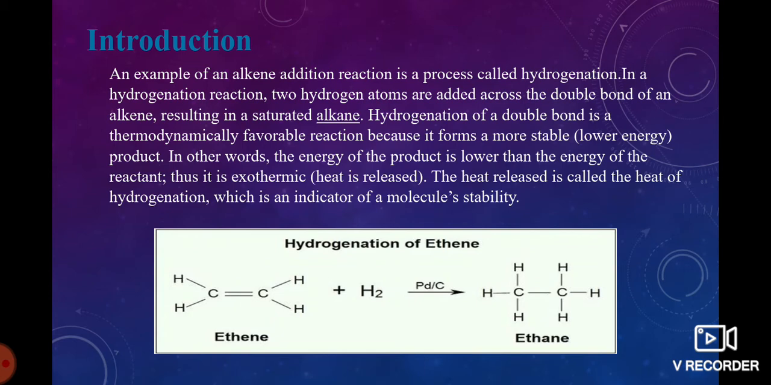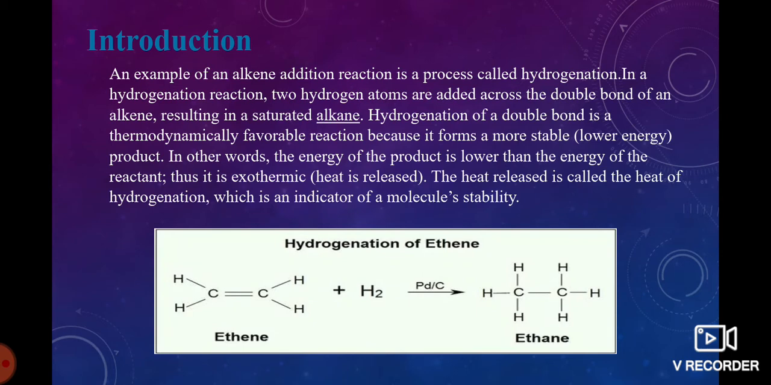Hydrogenation of a double bond is a thermodynamically favorable reaction because it forms a more stable product. We all know lower energy is more stable, higher energy is less stable. In other words, the energy of the product is lower than the energy of the reactant. We are taking an example. The reactant energy is higher than the product, which is more stable. The energy of the product is lower than the energy of the reactant.